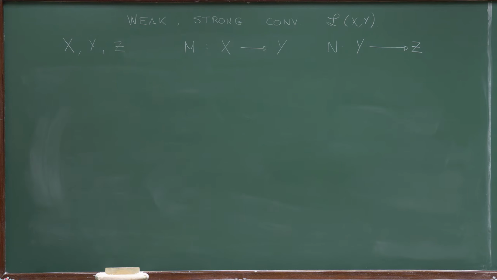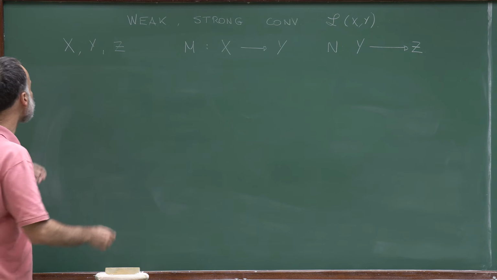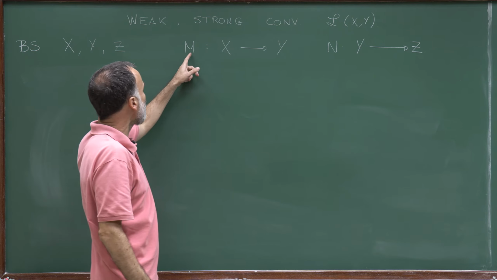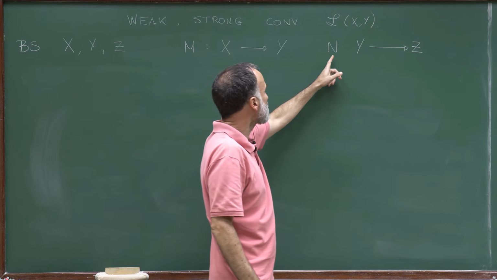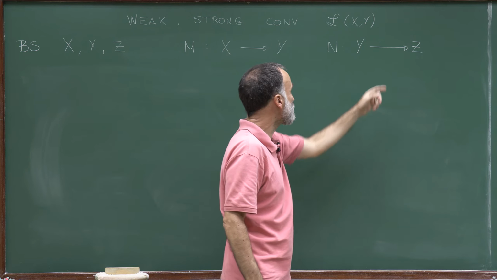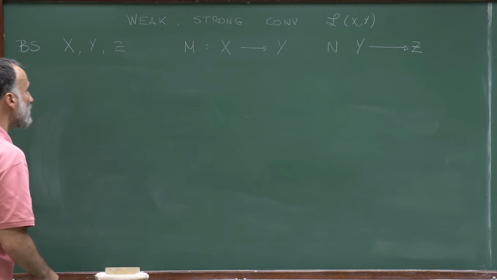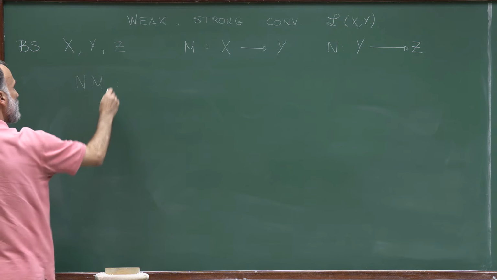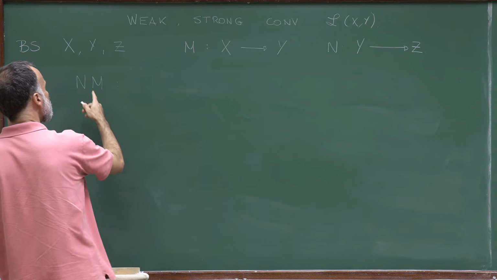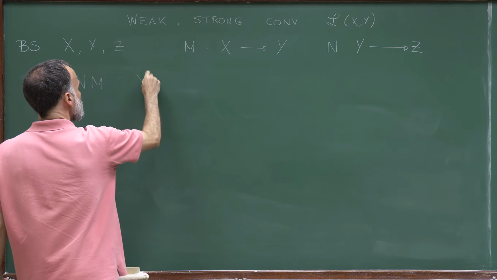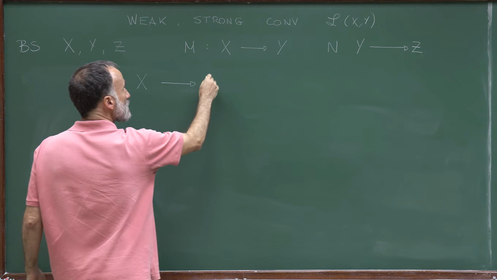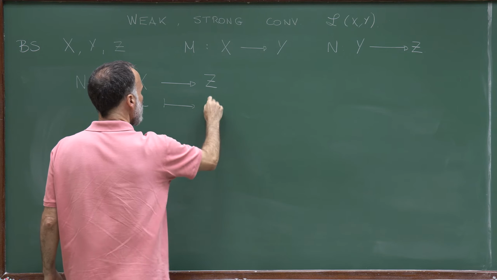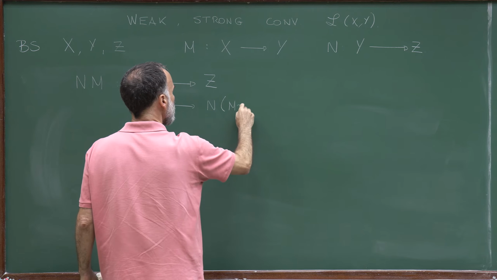So now let me discuss composition. We have three Banach spaces X, Y, and Z. And we have a bounded linear map M from X to Y and a bounded linear map N from Y to Z. So I want to define a new linear map, NM, which is the composition of M with N. This goes from X to Z, and it associates to a point x the point N applied to Mx.